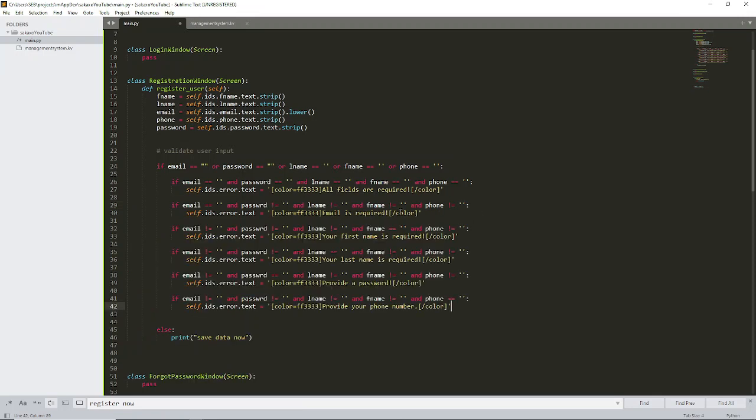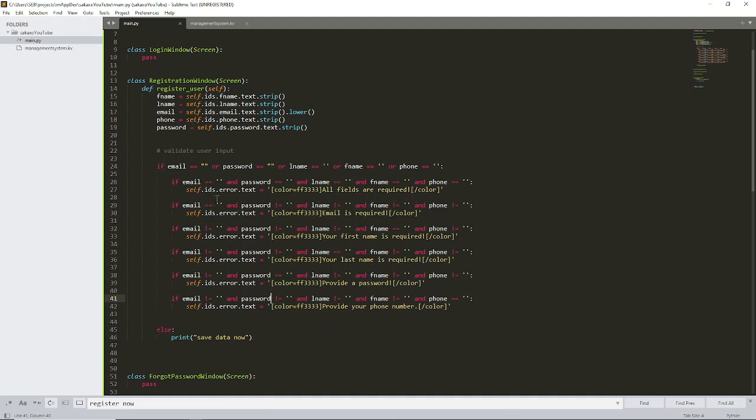So here too, this was the first one, and then if email is empty and password and so on. I'm just changing that. Here I'm saying that if email is empty and the password is not empty, and this is not empty, this is not empty.